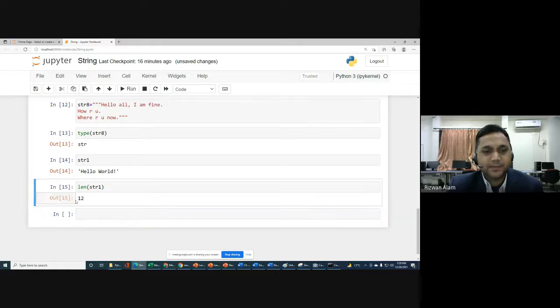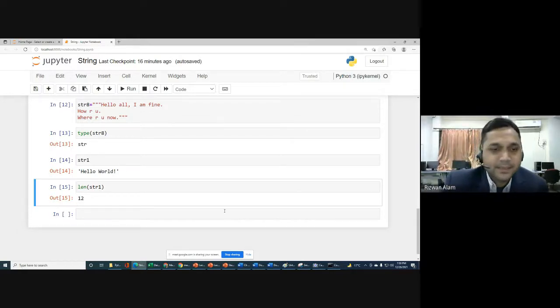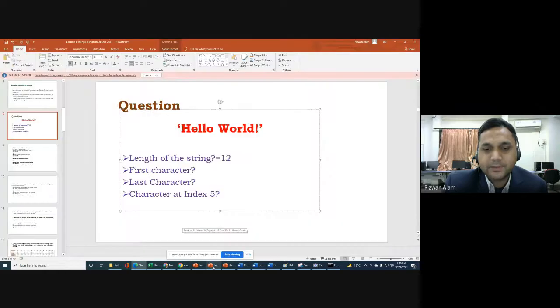So how is this 12? Because hello is 1, 2, 3, 4, 5, then the space means 6, 7 is W, 8, 9, 10, 11, and the exclamatory mark is 12. So that's why we have 12 characters, and that's why the length of the string will be 12 here. So that was the point that I wanted to tell you.